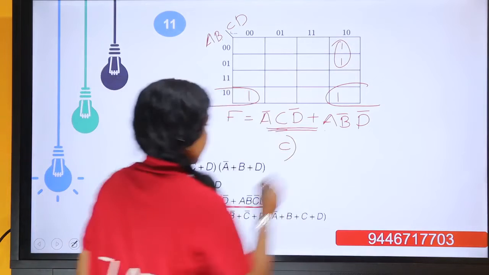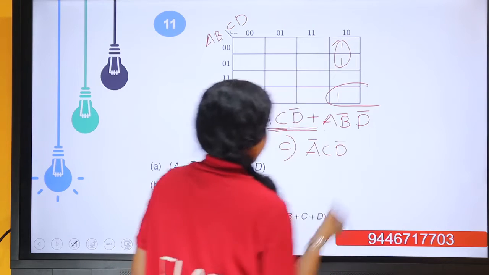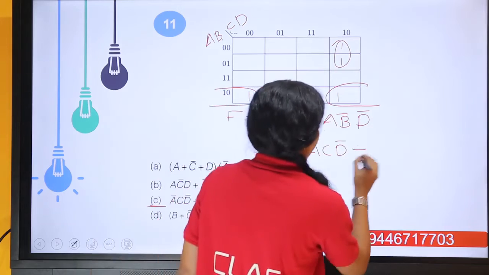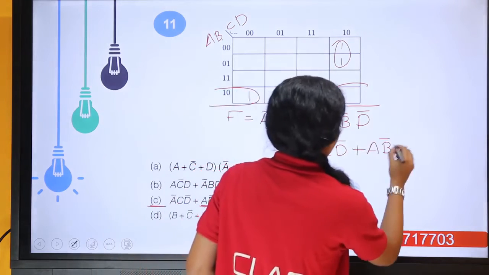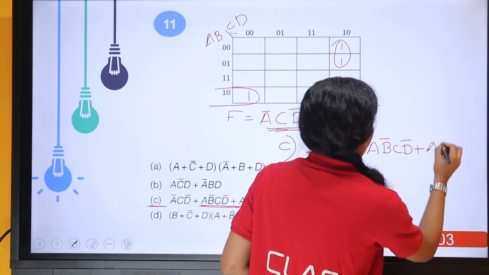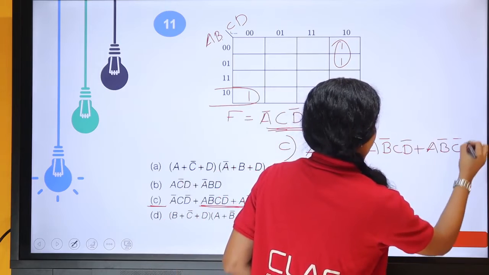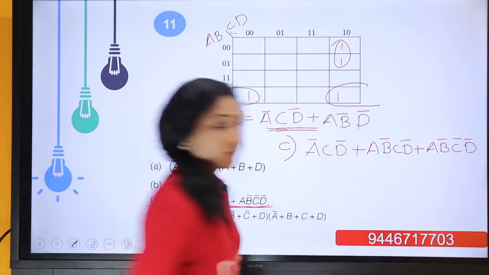Option C is A bar, C, D bar, or A B bar, C, D bar, or A, B bar, C bar, D bar, right?